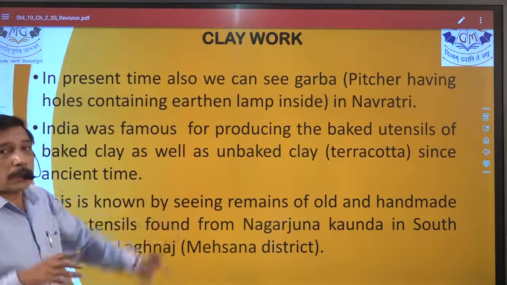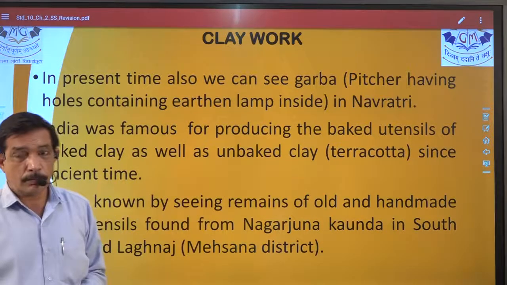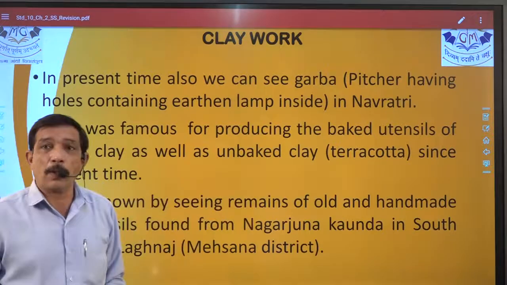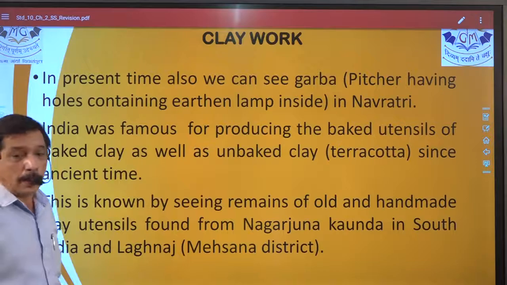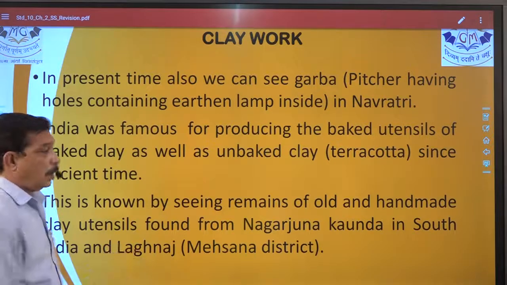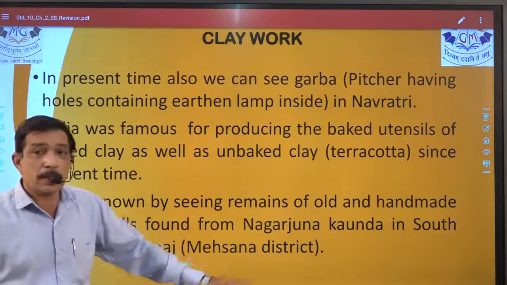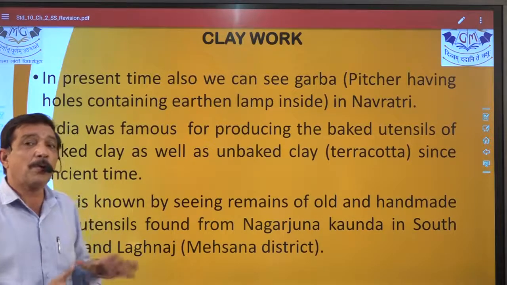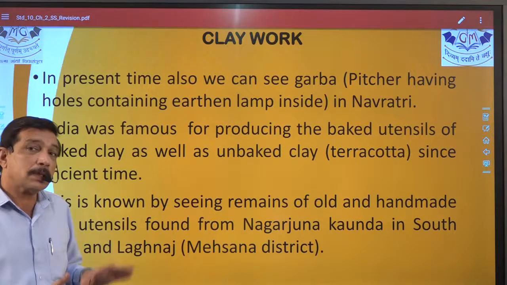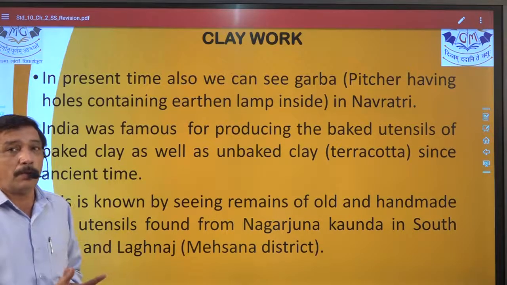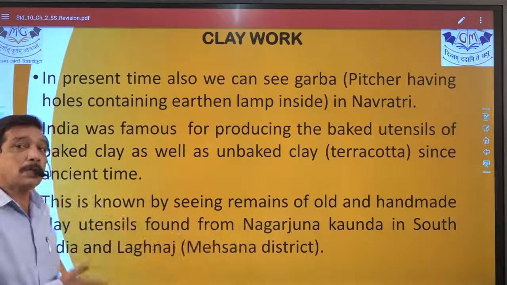Now, baked utensils everybody knows, but what is unbaked clay known as? It is terracotta. So this is an objective, right? The first part is not, but the second part is. Now, Nagarjun Konda in South India and Lagnaj in Hassana district, remains of old handmade clay utensils were found. So this is an objective where you have names of places and what is found in that.